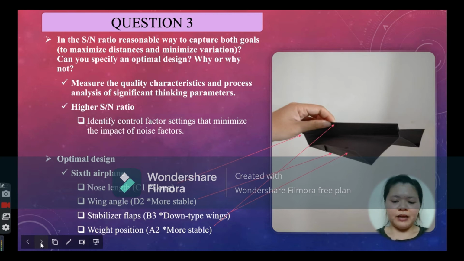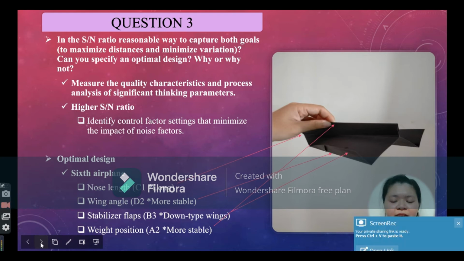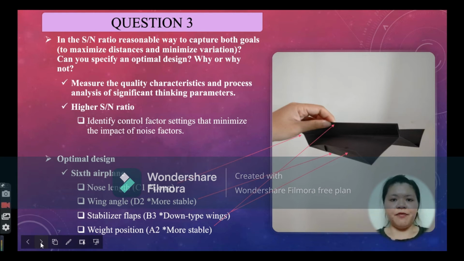The purpose of this SN ratio is to measure the quality characteristic and analyze the process for significant parameters. In fact, higher SN ratio values can help to identify the control factor settings that minimize the impact of noise factors.